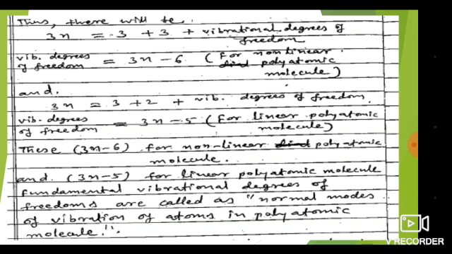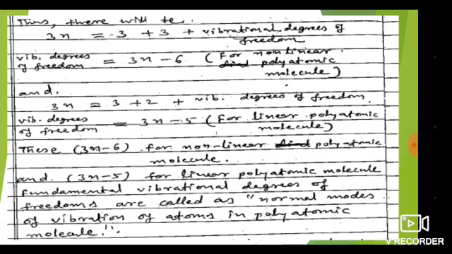So let us see, we will have the equation 3n equals 3 plus 3 plus vibrational degrees of freedom.